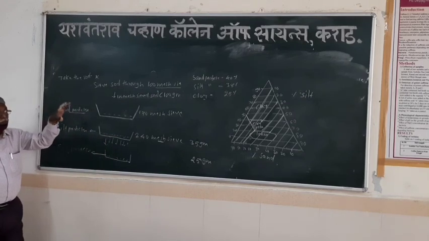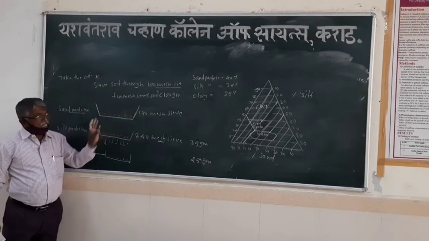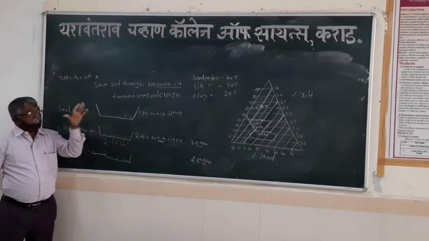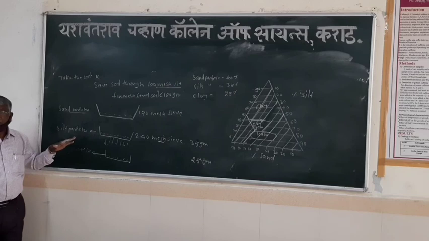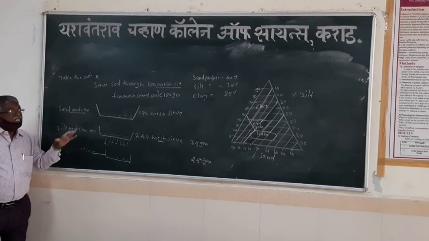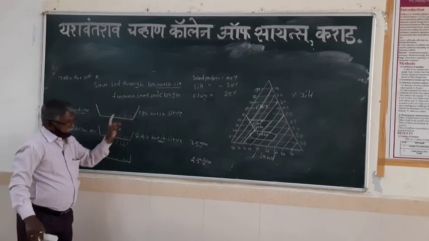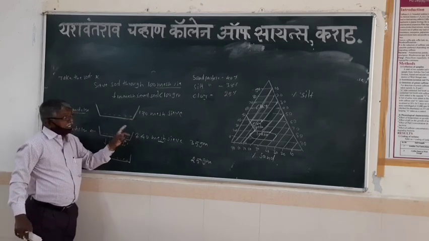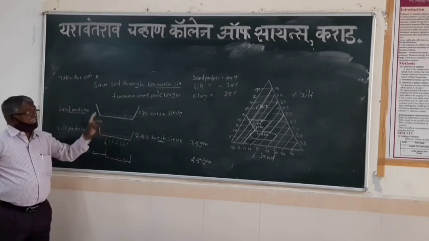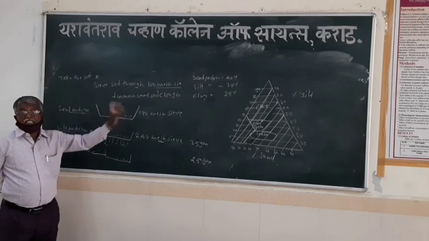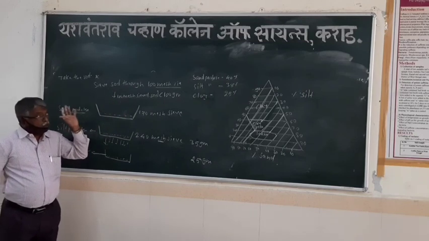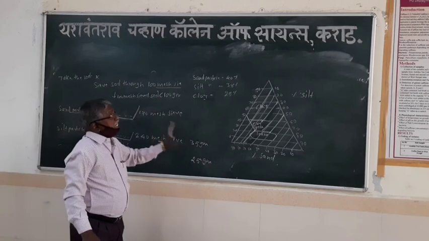There are 12 texture classes. Out of these, the loamy soil, the loam class, is very important because it contains equal portions of sand particles, silt particles, and clay particles, near about 33% each.